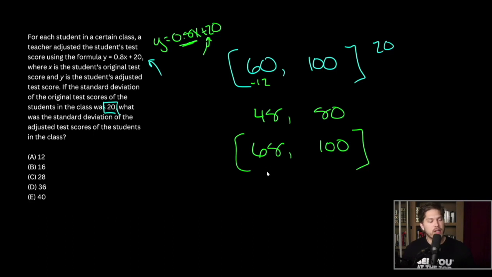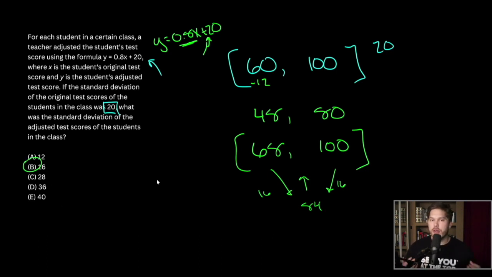Well, it's going to be 168 divided by 2, which is 84. And how far away are the values from our mean 84? Well, 68 is 16 away, and 100 is also 16 away. So our standard deviation for our new list is 16.